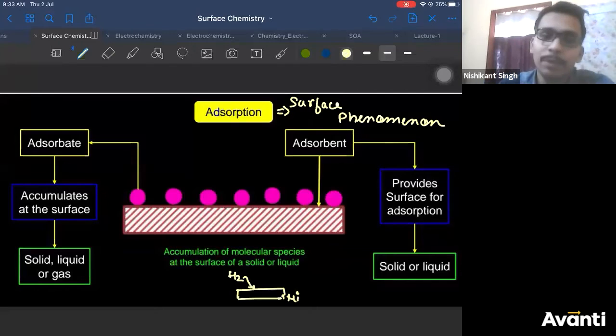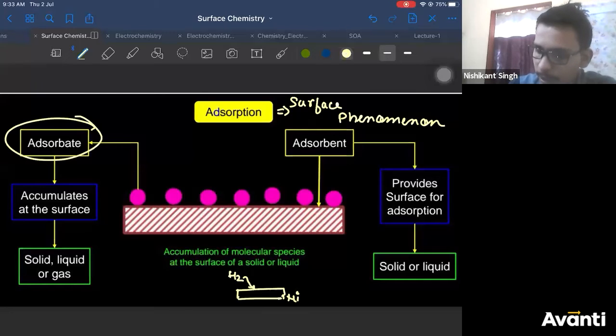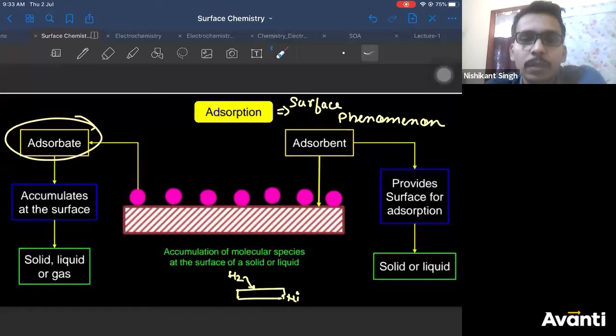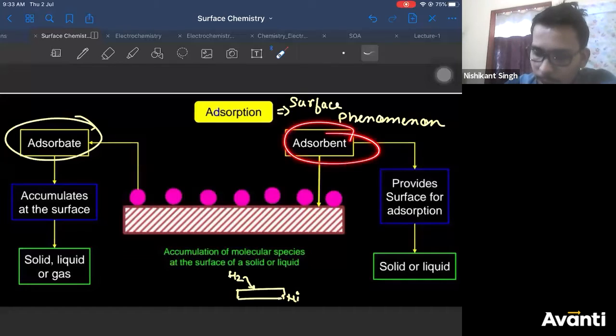Similarly, adsorption also has two components, that is adsorbate and adsorbent. Correct?